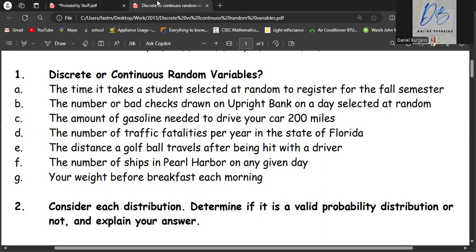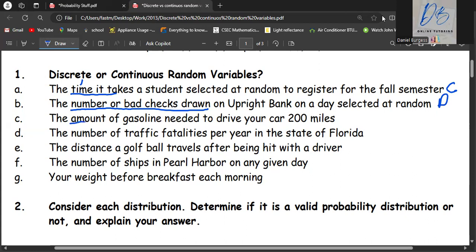So discrete and continuous are the first thing in this lesson. Let's run through a little exercise. The order here is to say whether the data is discrete or continuous. Part A, the time it takes a student selected at random to register for a full semester. Time is continuous, so this will be continuous. B, the number of bad checks drawn. You can't have half a check, so this here will be discrete.